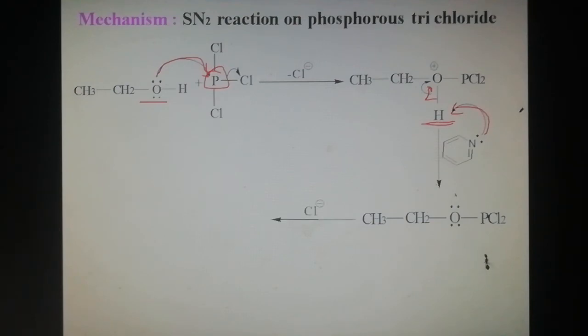The shared pair of electrons moves to oxygen, forming the product.